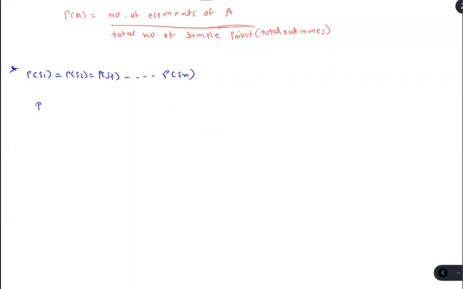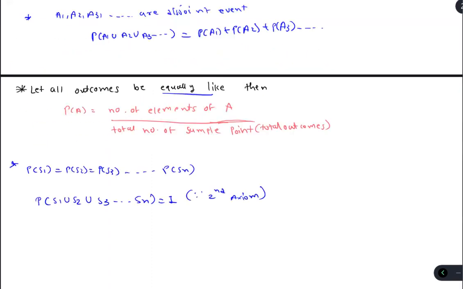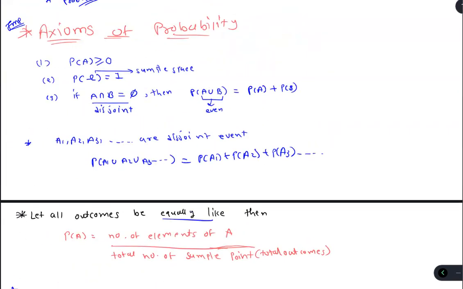Now from the second axiom, we are just doing the union of these, and we know that it's one, from the second axiom, because the union of the sample space is one.